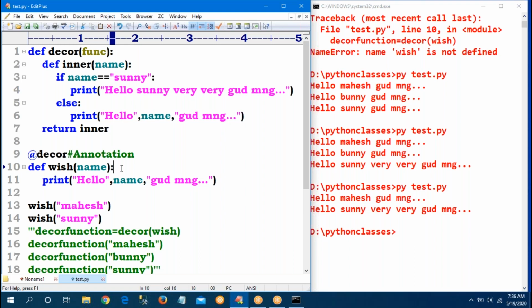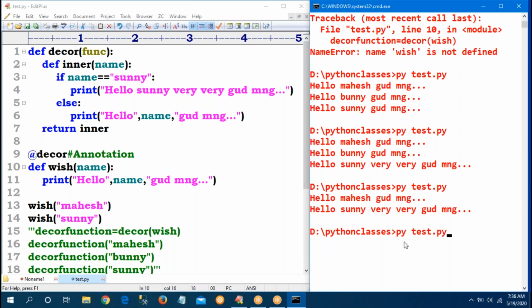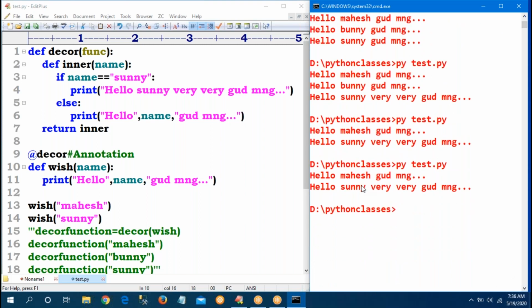Then why this decorator concept? So observe carefully. In this example, maybe it works because it is only a print statement. See here, I'm getting the output because of just print statements.